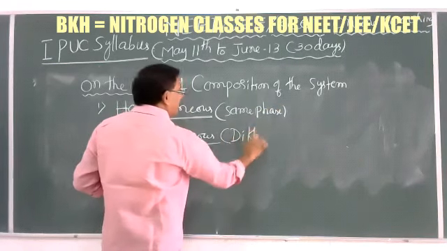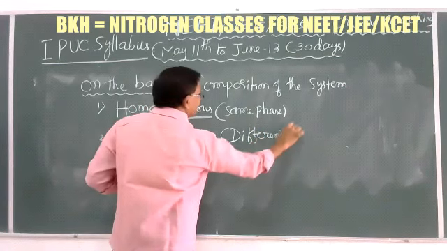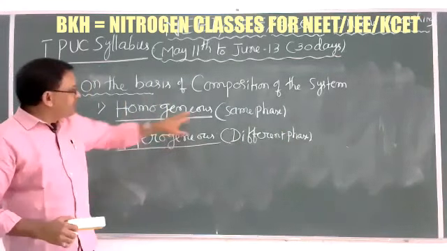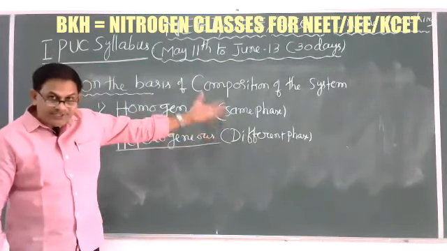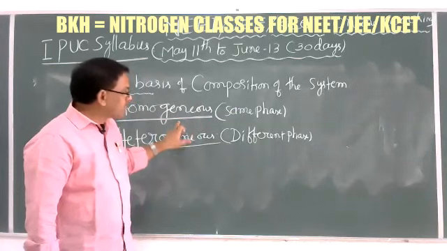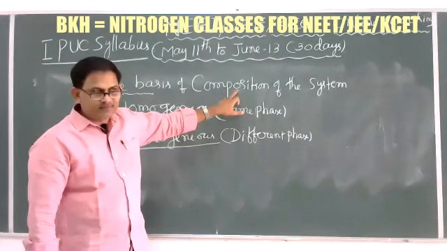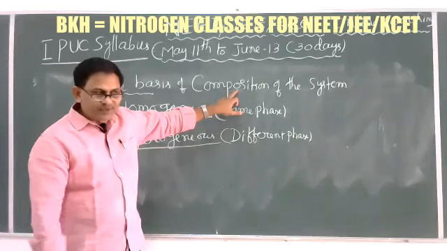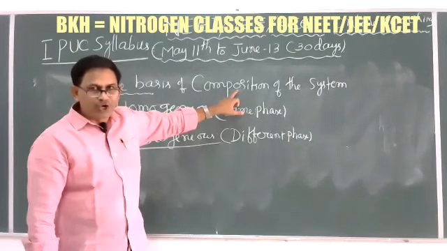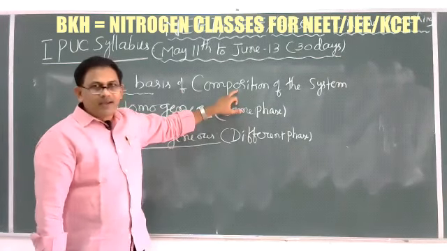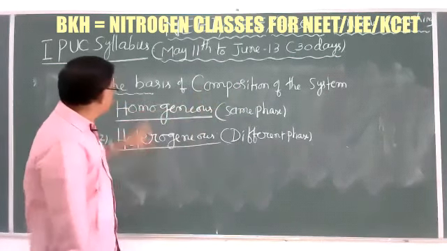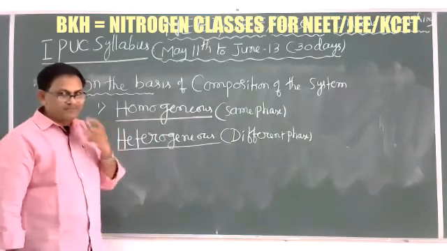Heterogeneous means they are in different phase. So the homogeneous system is nothing but a type of system in which the same composition is present throughout the system. In surface chemistry, colloids part, we know true solutions. One of the most important concepts in surface chemistry are the true solutions, suspensions and colloids. True solutions are one of the best examples for a homogeneous system.